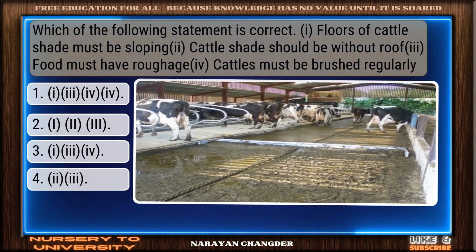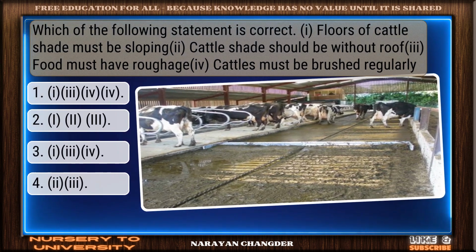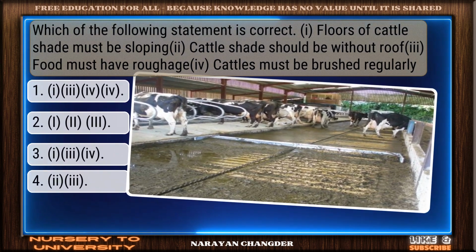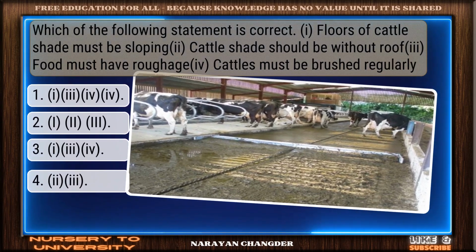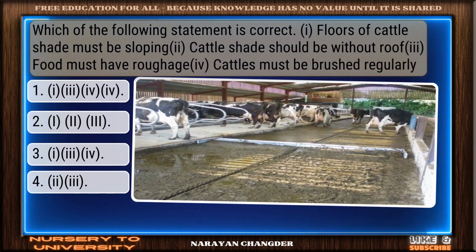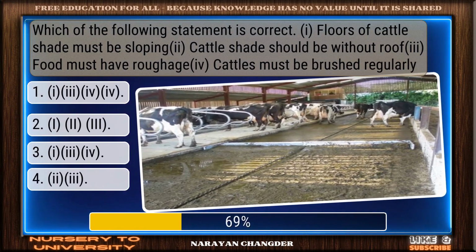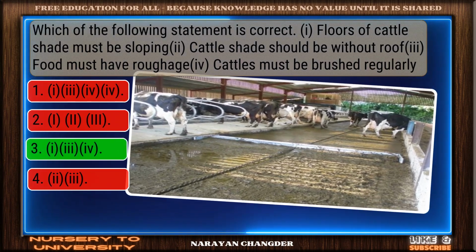Question number 2. Which of the following statements is correct? Floors of cattle shade must be sloping, cattle shade should be without roof, food must have roughage, cattle must be brushed regularly. Right again, it is a valid answer.